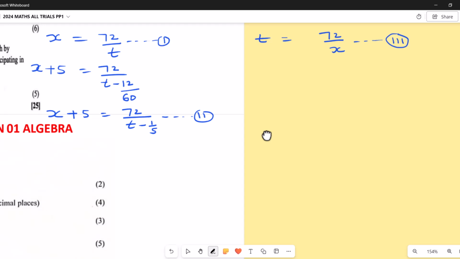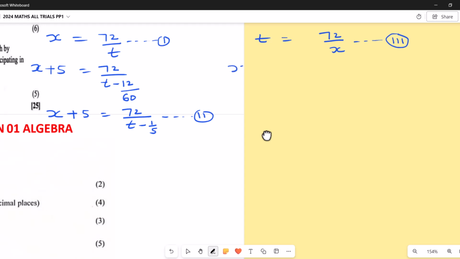Okay, what can I do here? If I want, I can simplify this one again one more time to make things simple still, so that I don't suffer with the calculation.